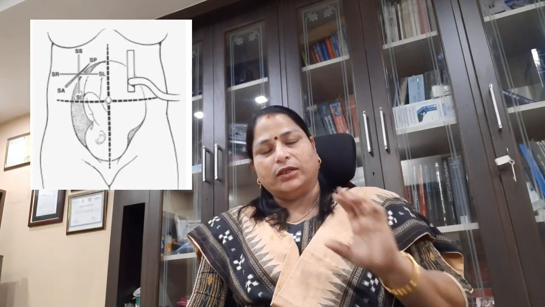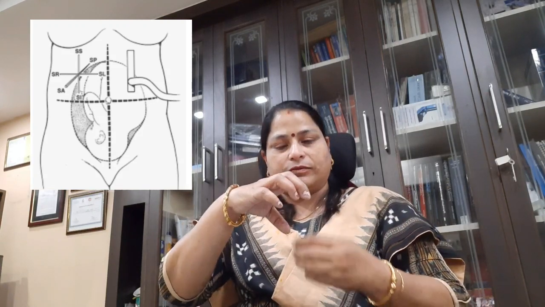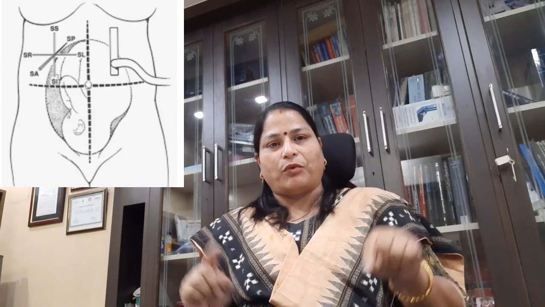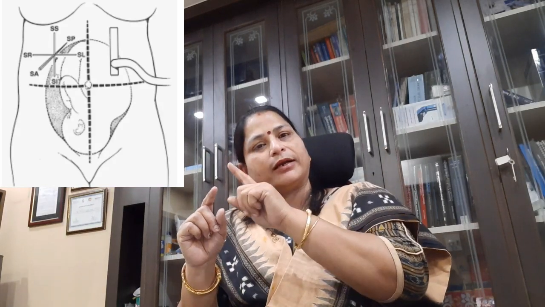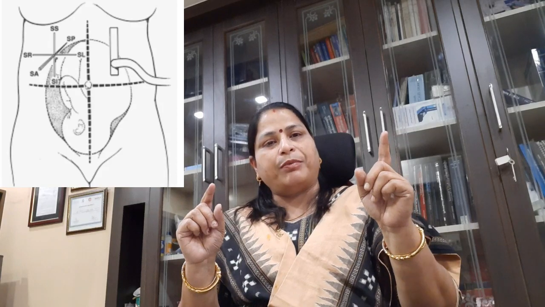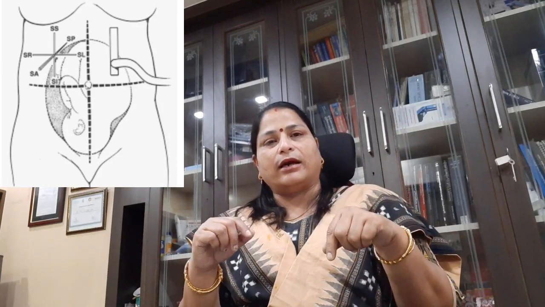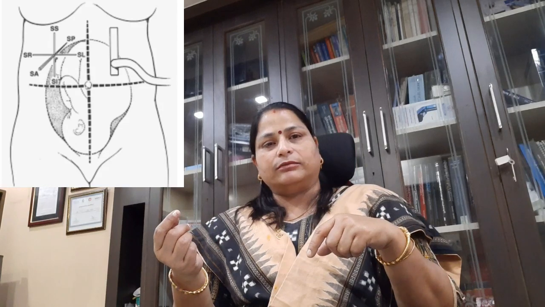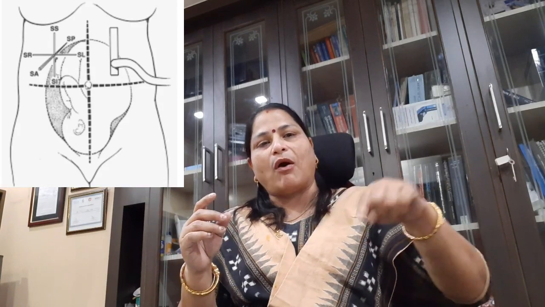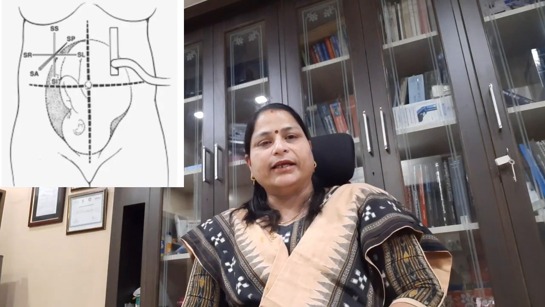It is the maximum vertical pocket measurement in the 4 quadrants of the uterus, when the uterus is divided into 4 quadrants: upper right, upper left, lower left and lower right. When the vertical pocket is measured, the sum of all 4 quadrants gives the AFI, the amniotic fluid index.